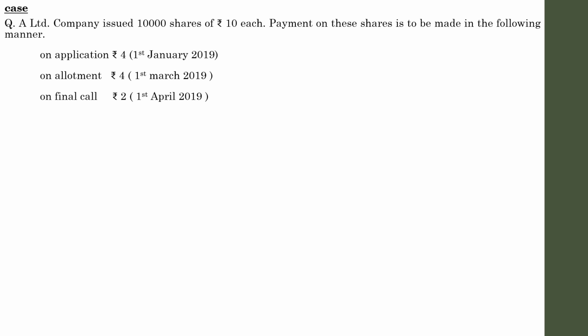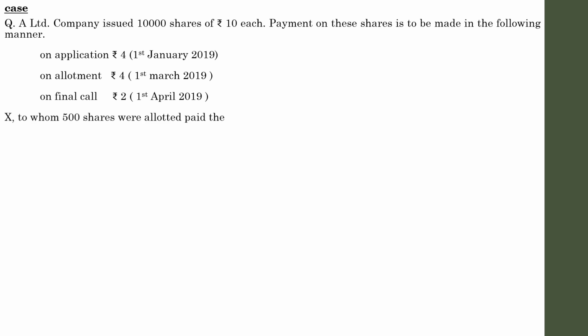So when the date is specified in the question, you have to note the date in the date column of the journal, and whenever the date is specified in the question, you have to find some adjustments with regard to that. So go through the question wisely. Apart from that, there are some more pieces of information.